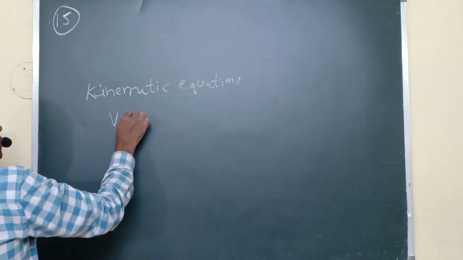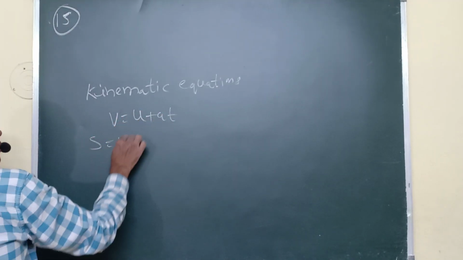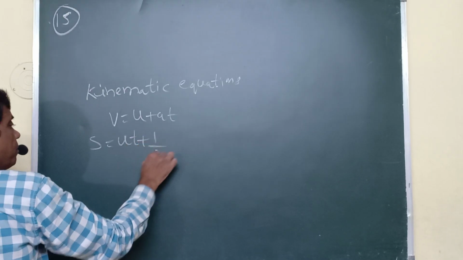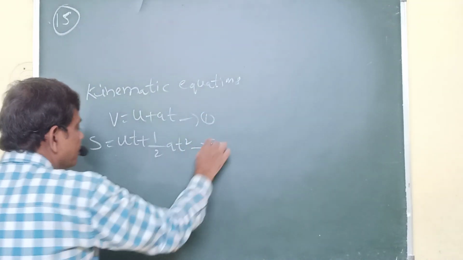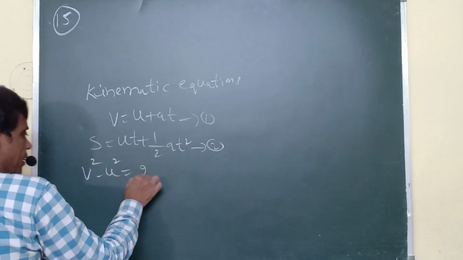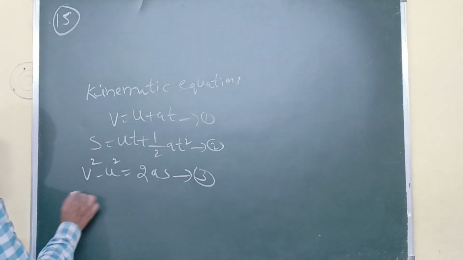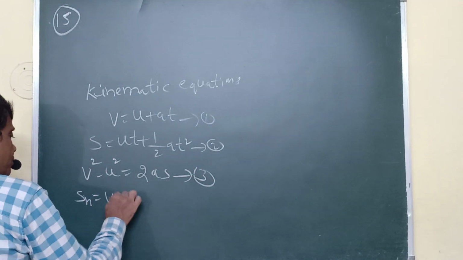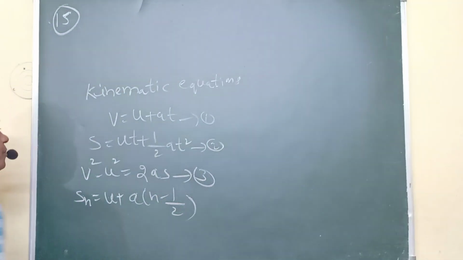Kinematic equations. First one, v equals u plus at. Second one, s equals ut plus half at square. Next, v square minus u square equals 2as. Third one. Next, Sn equals u plus a into n minus half.